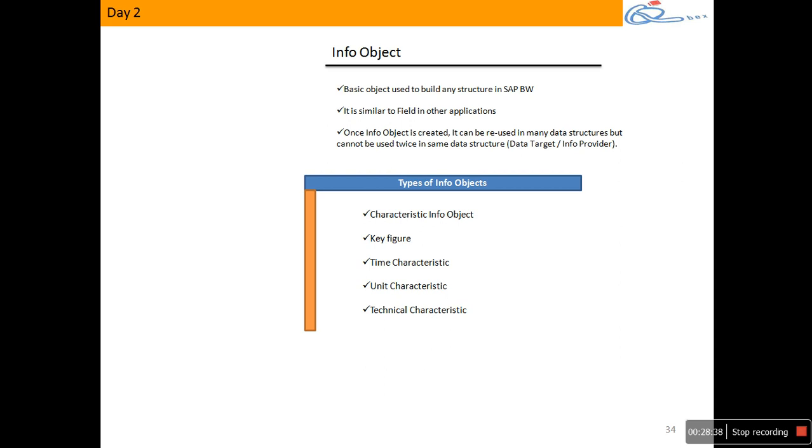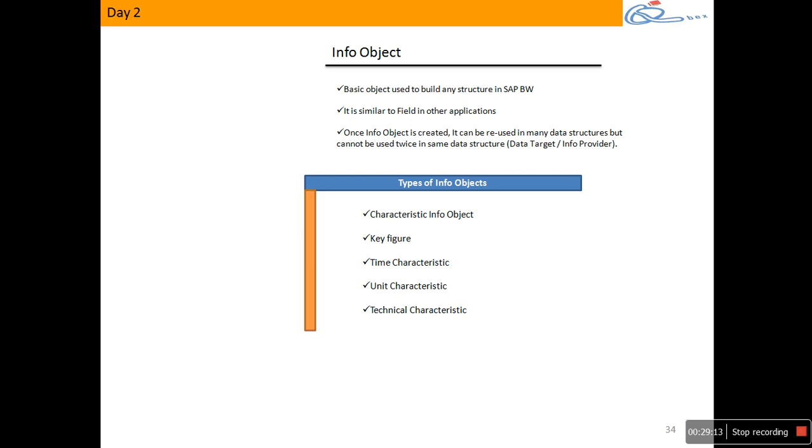So if the object which is delivered by SAP suits your requirement then you would use that. Okay. If it doesn't suit your requirement you would customize it and then use it, or if nothing satisfies then you would go about creating a customized object altogether. So customer you మొత్తం స్టార్టింగ్ నువ్వు క్రియేట్ చేసుకుంటావు. క్లియర్? బట్ ఇన్ కేస్ ఆఫ్ టెక్నికల్ క్యారెక్టరిస్టిక్స్ అండ్ టైమ్ క్యారెక్టరిస్టిక్స్ యూ క్యాన్ నెవర్ క్రియేట్ యువర్ ఓన్. You can only use existing time characteristics or existing technical characteristics delivered by SAP.